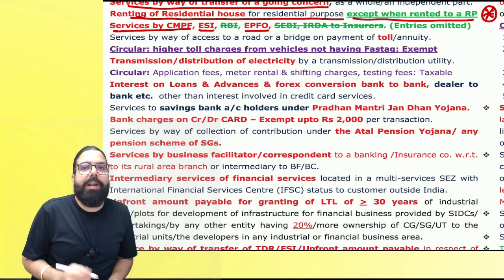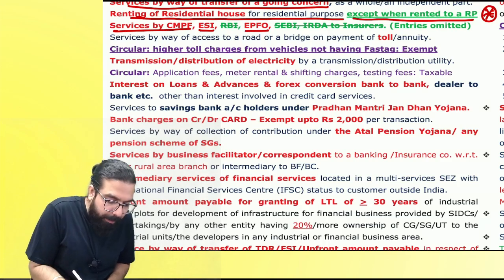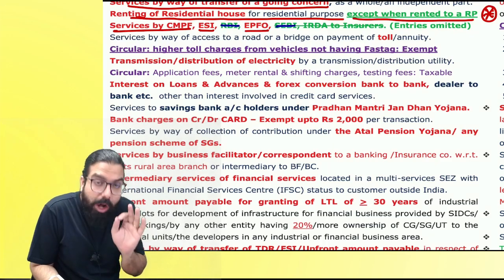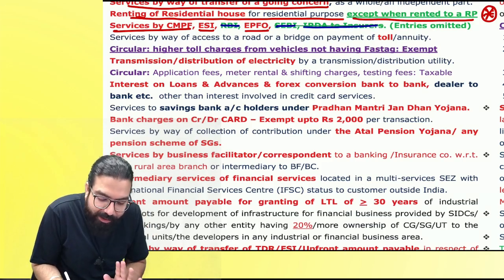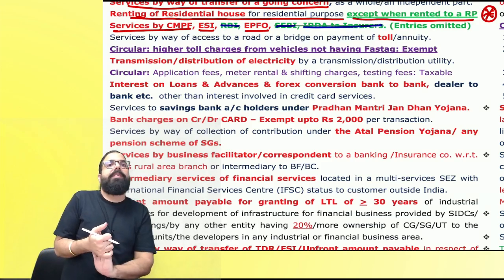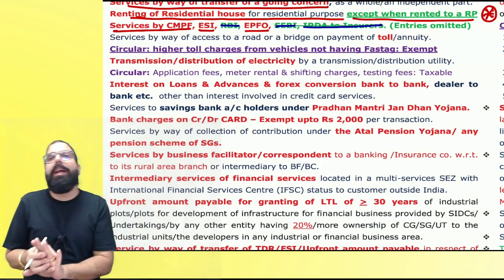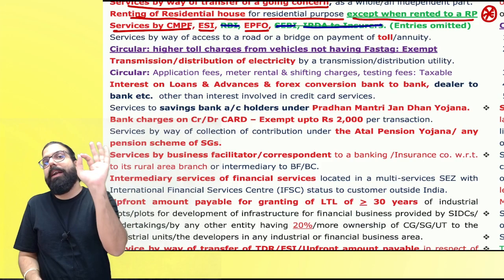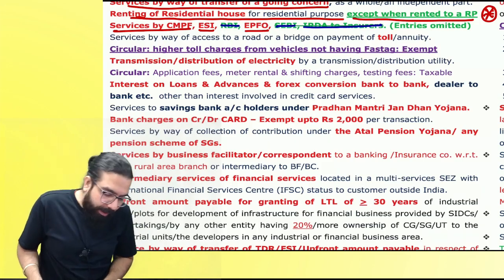The next one over here is services provided by Coal Mine Provident Fund, Employee State Insurance. Employee Provident Fund organization is only exempt. Remember the amendment. RBI's services are taxable. SEBI's services are now made taxable. IRDA, Insurance Regulatory Development Authority's services when they are provided, that is also made taxable. Entry omitted and now it is made taxable. Everyone over here.